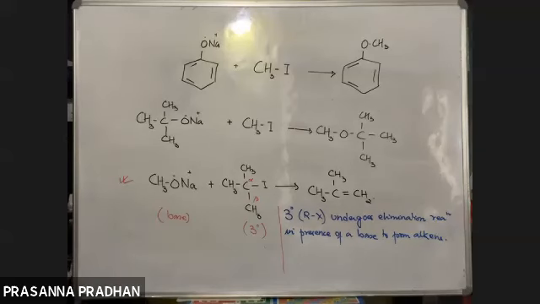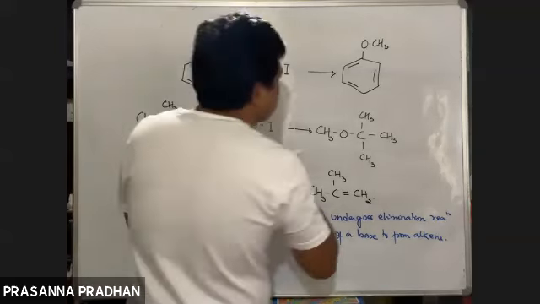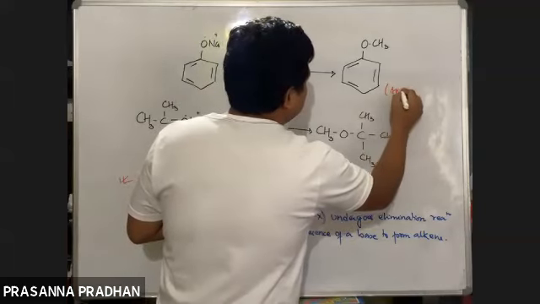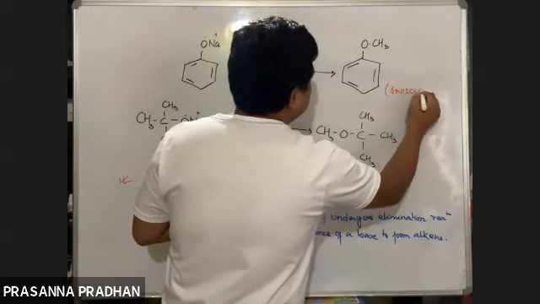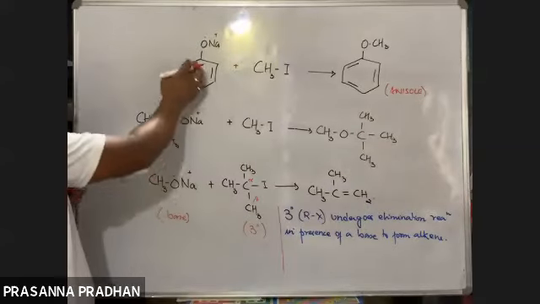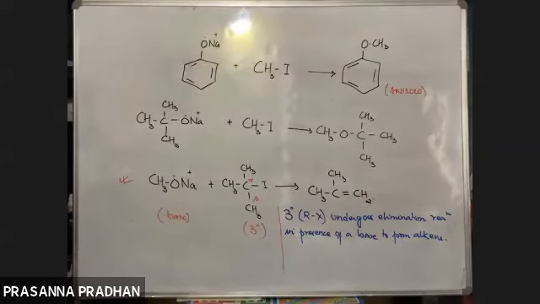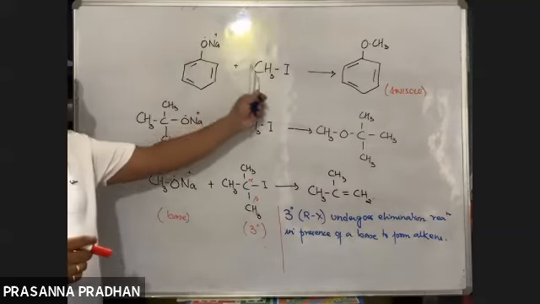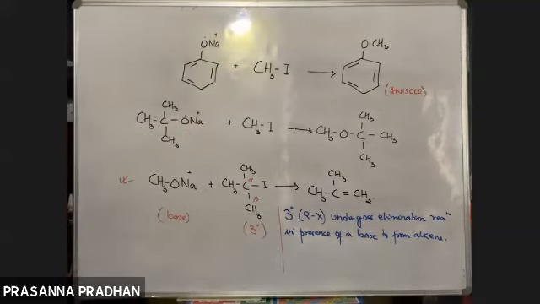Okay. So the common name of this compound is anisole. So if the question comes phenol to anisole, yes, we can easily do. First convert phenol into phenoxide ion. Then treat the phenoxide ion with methyl iodide, and you get anisole like this.